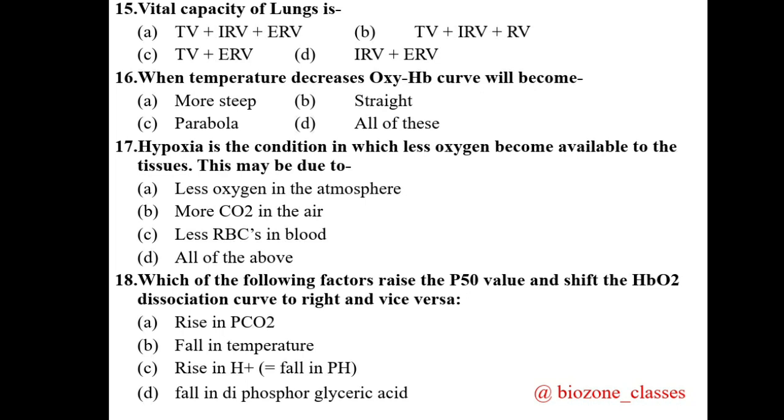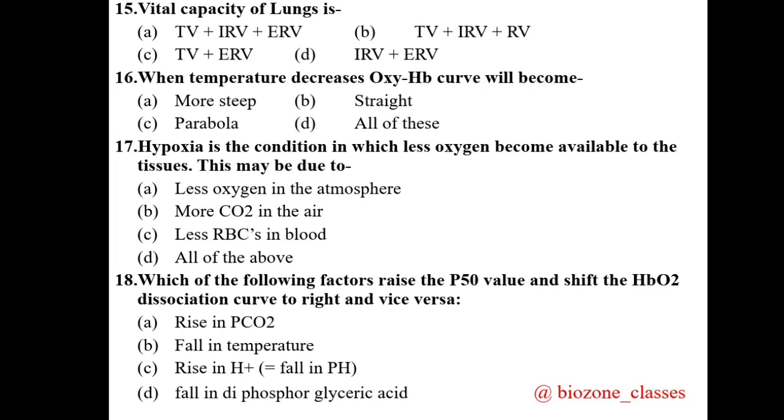Question 16, the correct option is A, that is more steep, because when the temperature decreases, oxygen and hemoglobin binding takes place more and more, or association of oxyhemoglobin increases, and because of that the curve is shifted towards left. That means the curve becomes more steep.